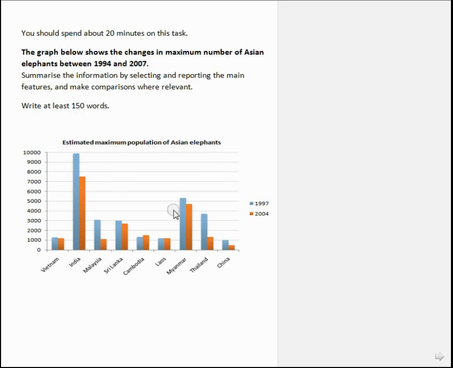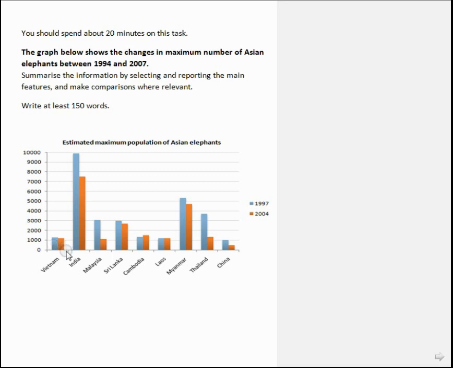So as we can see in the bar graph, we have 9 Asian countries on our x-axis, and on the y-axis we have the estimated maximum population of Asian elephants. For each country, 2 bars are displayed. The bar on the left, that is the blue bar, is the population of elephants of that country for the year 1997, and the one on the right, that is the orange bar, reveals the population of elephants in the year 2004.